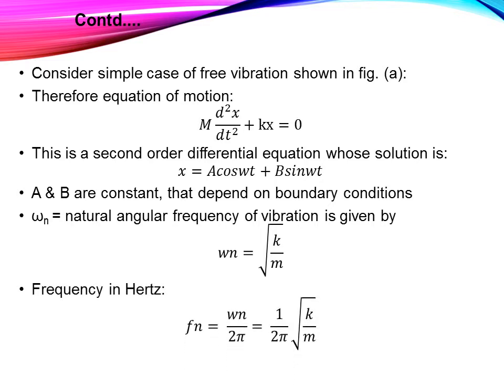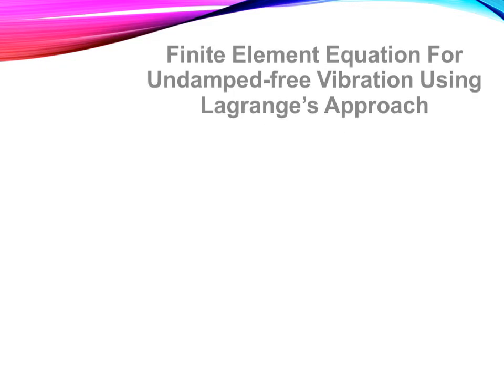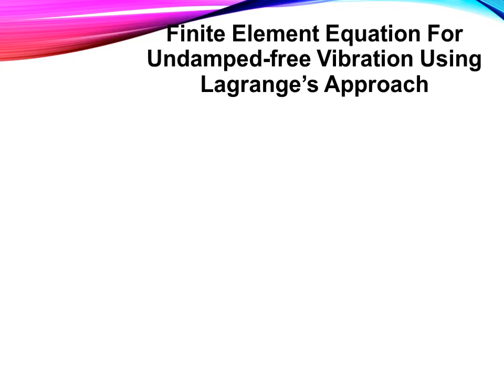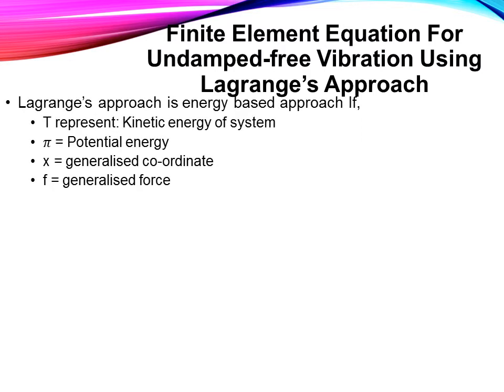Frequency in hertz: omega n is the angular frequency in radians per second, while f n, if I want the frequency in hertz, is omega n upon 2 pi. Next important topic is the finite element equation for undamped free vibration using Lagrange's approach. Lagrange's approach is an energy based approach.